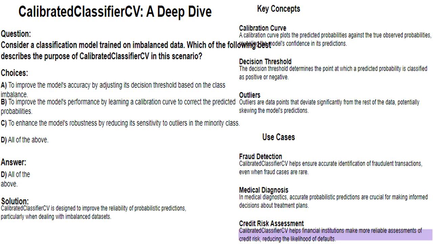Calibrated classifier CV can be used by financial institutions to improve their credit risk management practices, helping to reduce the risk of loan defaults and improve the overall profitability of their lending operations.